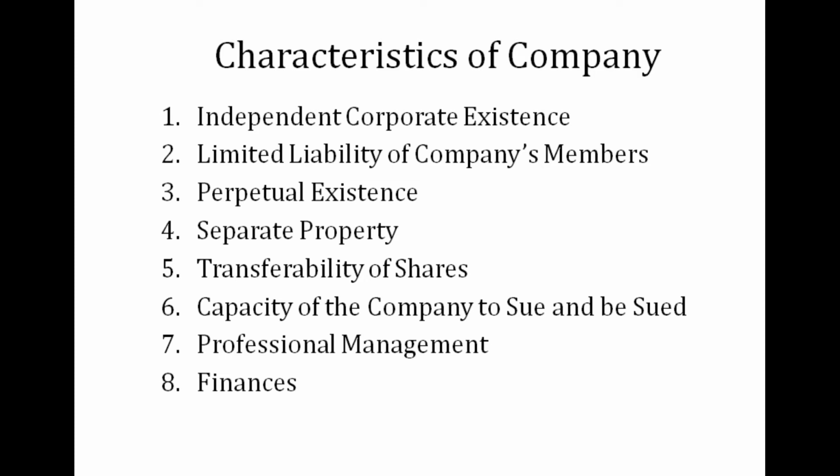Fourth is separate property. Company has its own liability and asset. The company owns these liabilities and these assets in its own name. It will enjoy the assets, it can dispose the asset, it can sell its own property in its own name, and no shareholder can have a claim over the property of the company. Just like you are not liable for the liabilities for the creditors and loans taken by the company, similarly the shareholders do not have a right on its asset also.